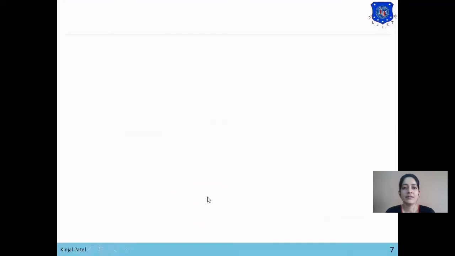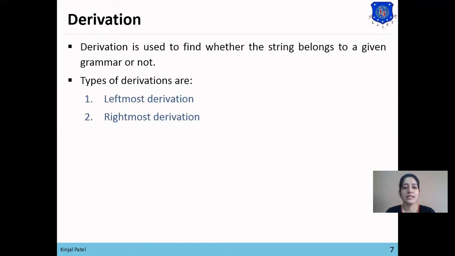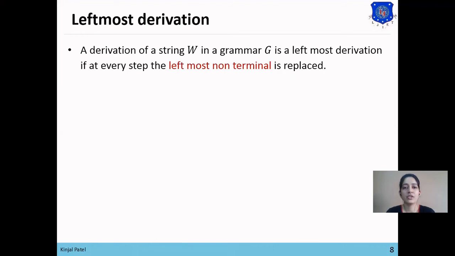Next topic is derivation and ambiguity. First, what is derivation? Derivation is used to find whether a string belongs to a given grammar or not. It means we can find using derivation whether a particular string can be derived from this grammar or not. There are two types of derivation. First one is leftmost derivation and second one is rightmost derivation. So first we will learn leftmost derivation.